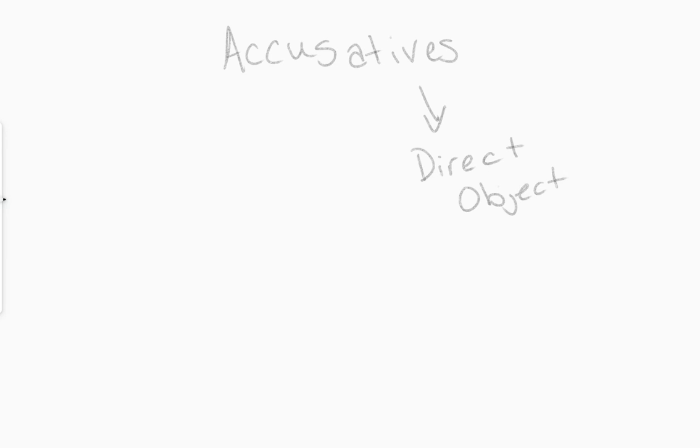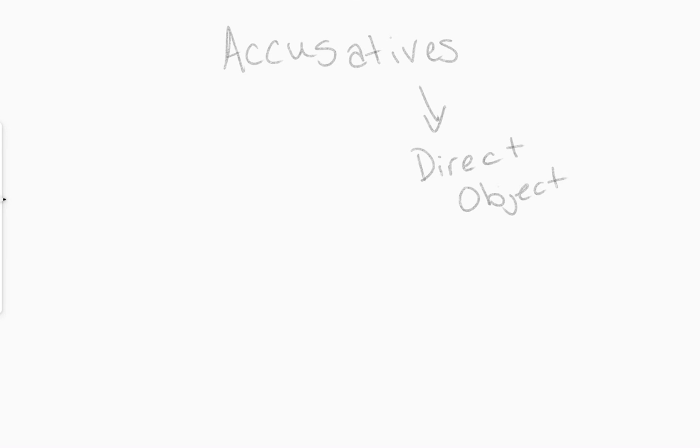So today we're going to be talking about accusatives again. So let's talk about what accusatives are. We know that accusatives are something called a direct object, and a direct object receives the action of a verb.